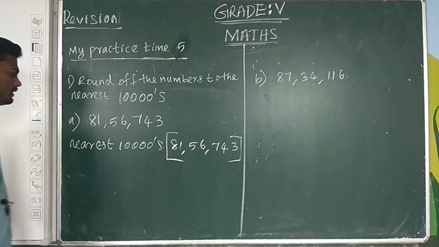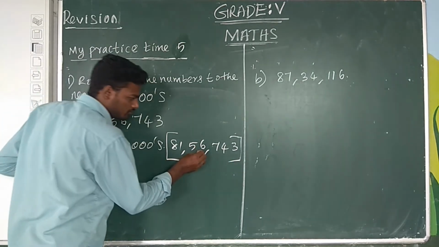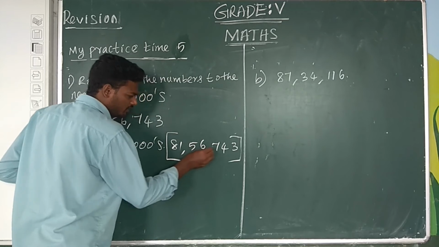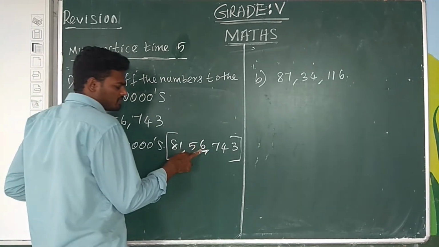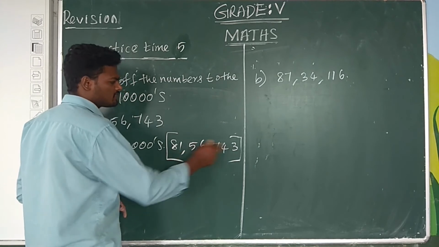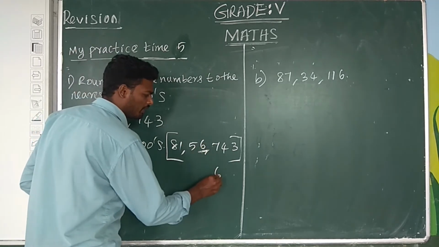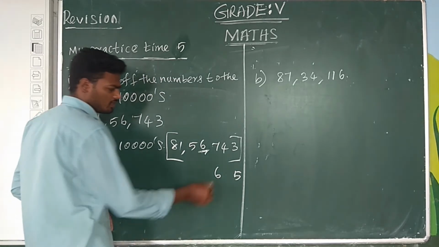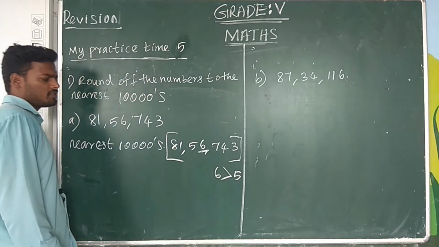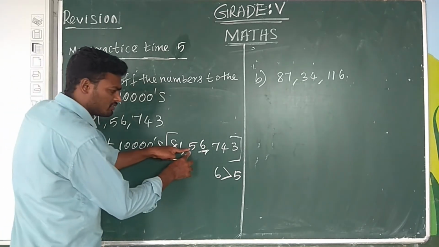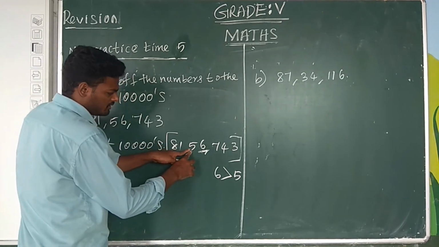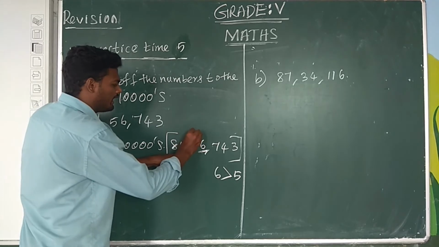First we underline the digit, the 1000 place digit. Comparing to 5, the 1000 place digit value is 6. 6 is greater than 5. So there is a change in the 10,000 place. So we add 1.